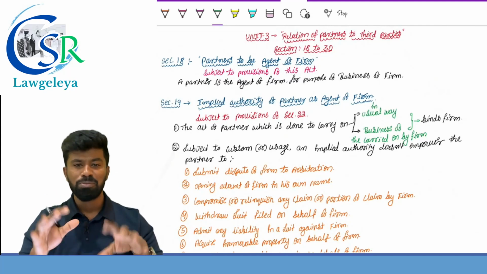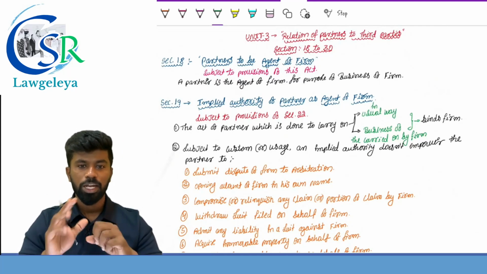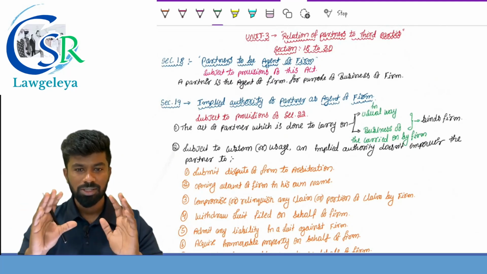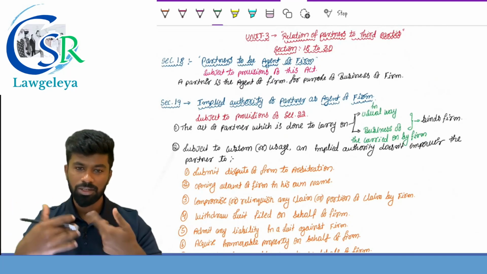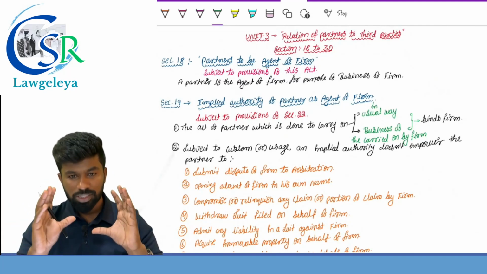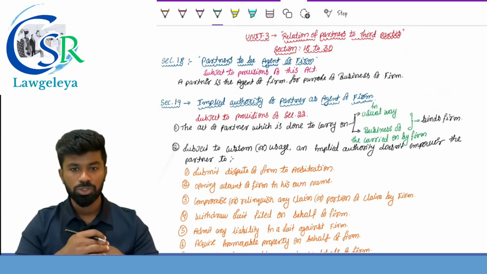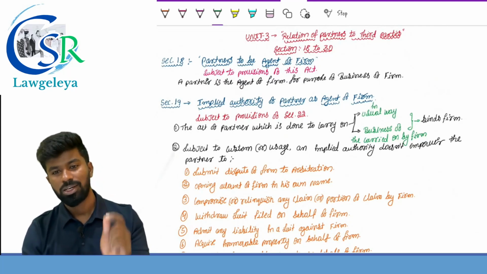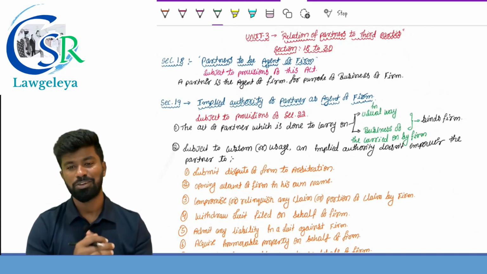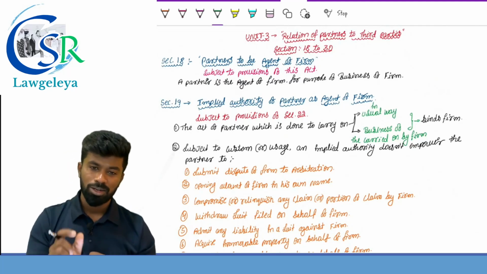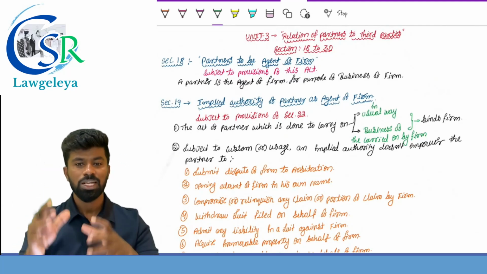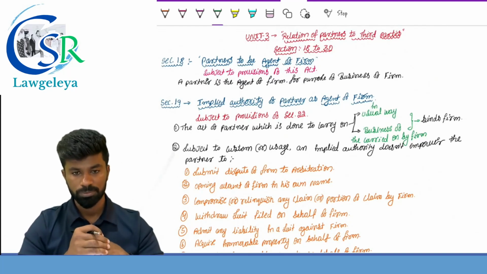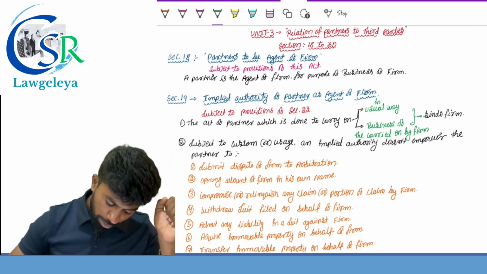Section number 18 is simple. 18, N2. 8 in Kannada is called N2. N2 means N2, age N2. Section number 18 provides that subject to the provisions of this act, a partner is the agent of the firm for the purpose of what? Business of the firm. It means if a partner carries on the business of the firm and if he does something for such activity, who is responsible? The firm is responsible.